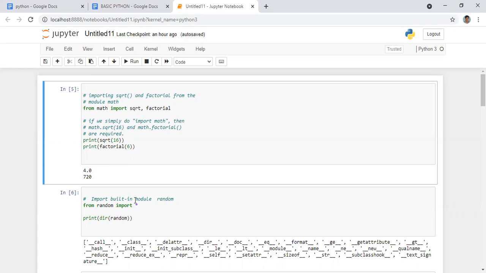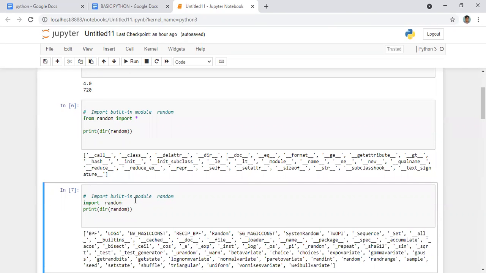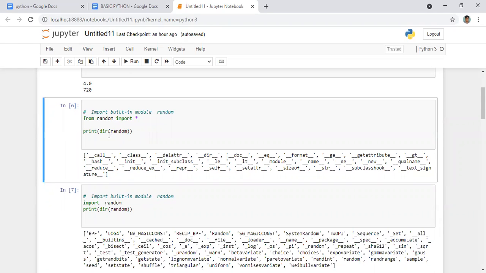Now moving on. I already told you about dir: if you give dir, it will show all the functions inside our module. For knowing that, after importing, if you give dir of random, you can see what is present under random.